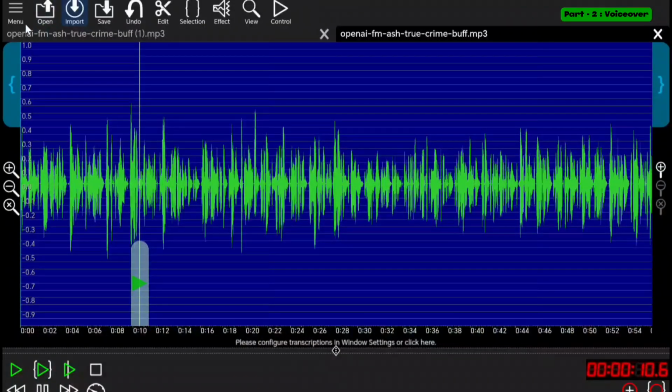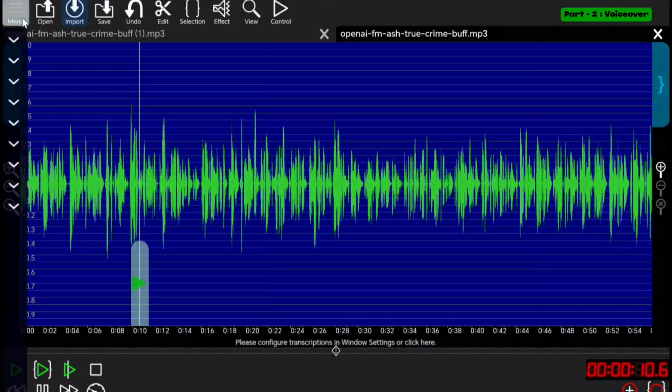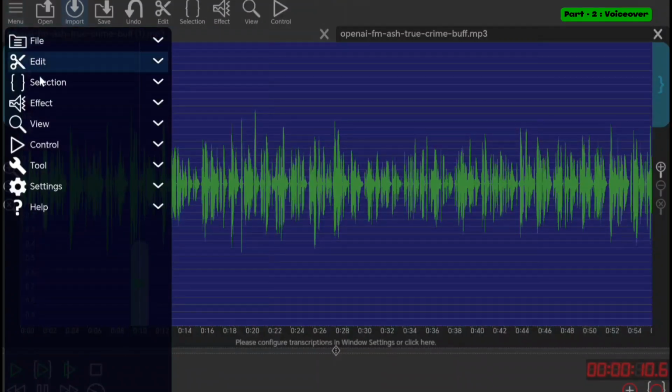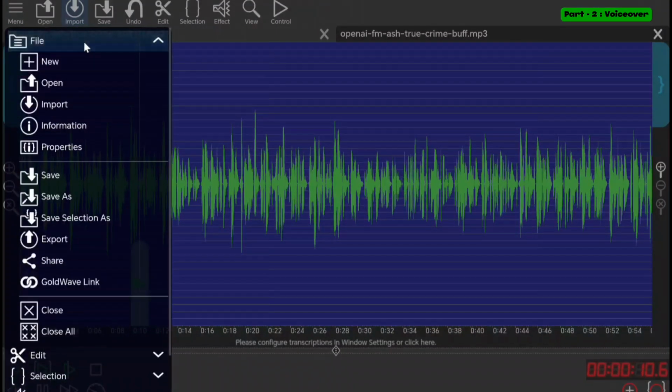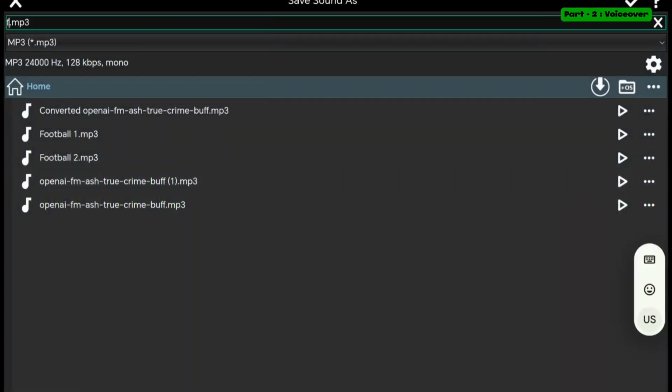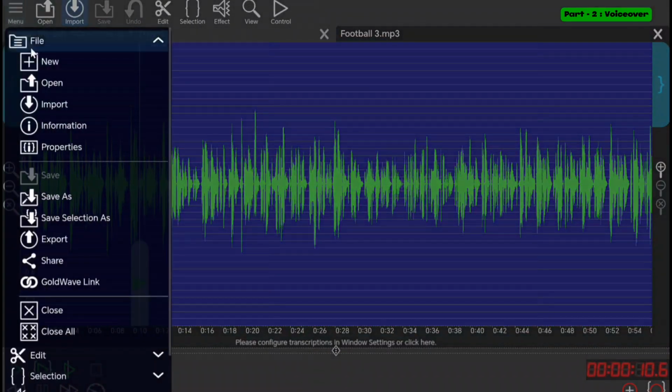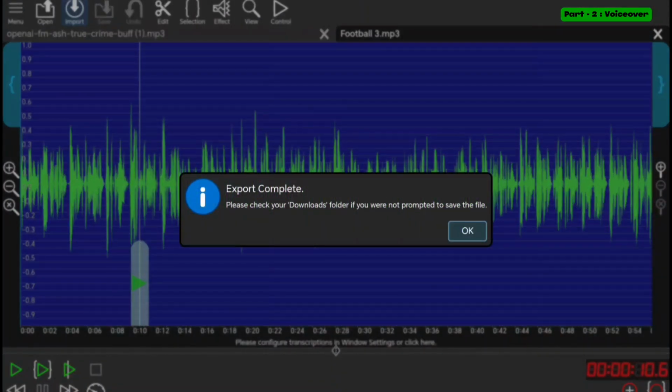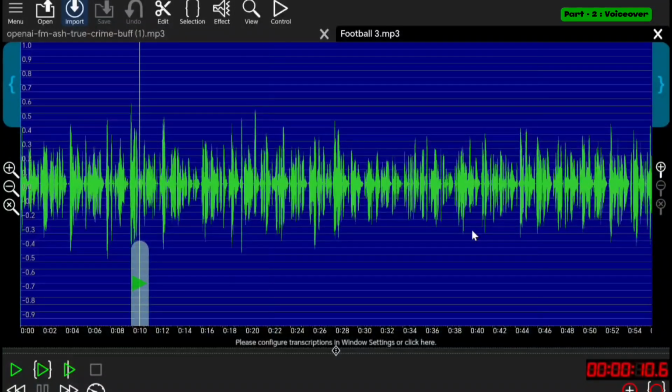Your audio is now ready. However, you cannot directly export this file without saving it first. So go to the menu on the left top corner and open the Files option, and then select Save to save the file. After saving it, you will be able to export it to your device. Once exported, the file will be saved in your device and can be used for generation of your documentary.